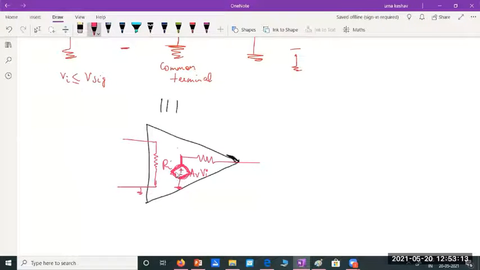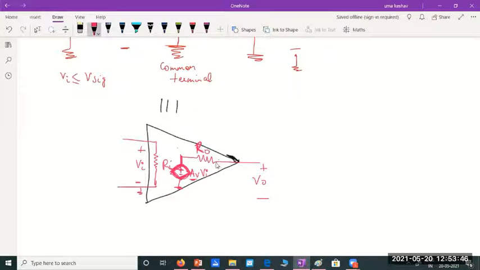I have a dependent voltage source, Av times Vi, where Vi is the input coming to the amplifier and Av represents the voltage gain of the amplifier. So voltage gain times input voltage will give you the value of output voltage. But whatever output voltage we get here, we will not be able to get completely at the output, because the circuit will have some output resistance R0.